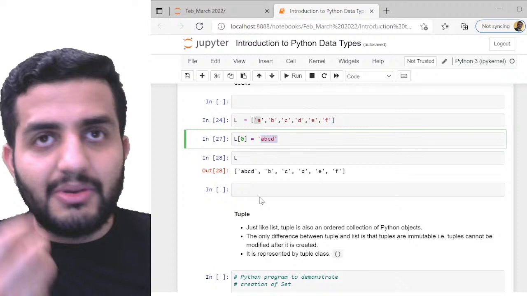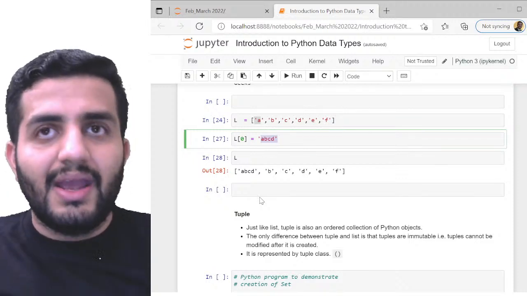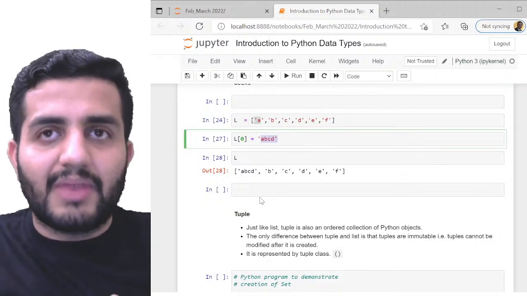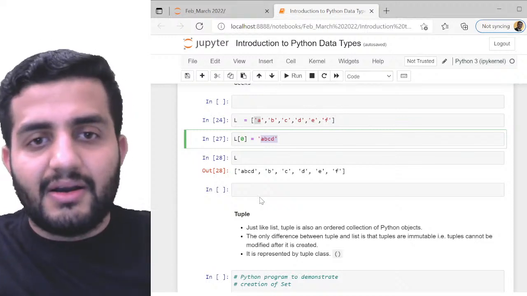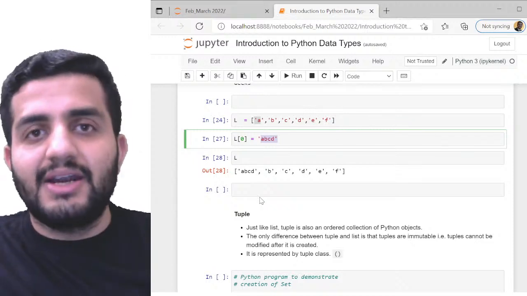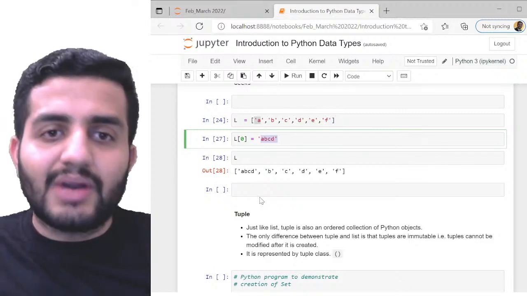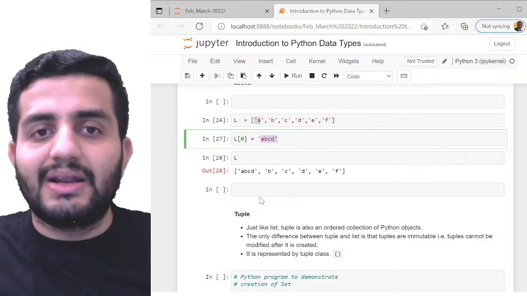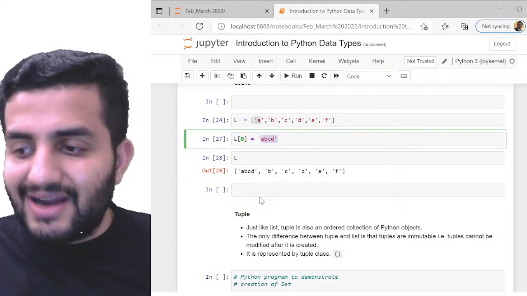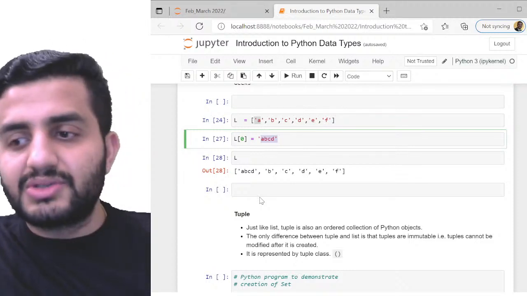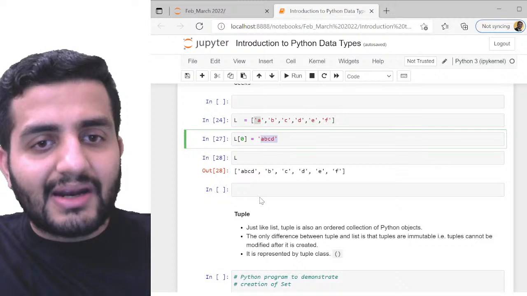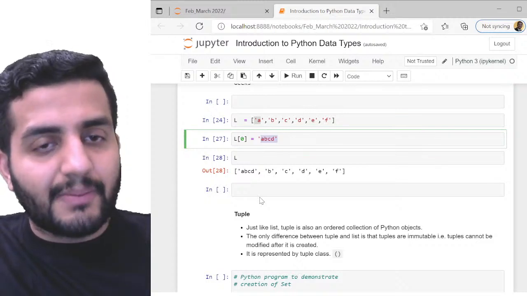Maybe you have 1,000 lines of code, and somewhere by mistake you added a command to alter the list. It will keep on altering the list from that point onwards. But in a tuple, it won't happen like that. It will give you an error at the same point, because it can't alter it. So that is the difference. It depends on the usage. Where you don't want the data to be altered, you will obviously use a tuple, not a list.